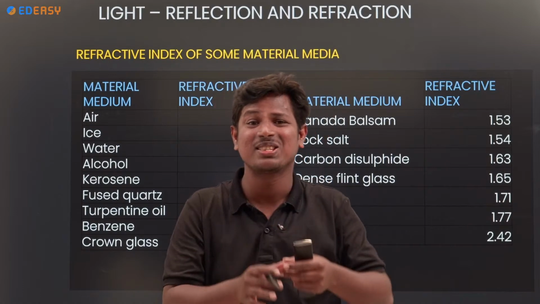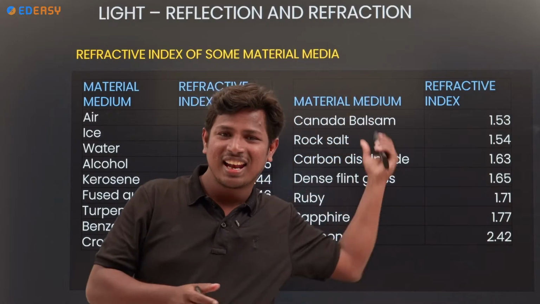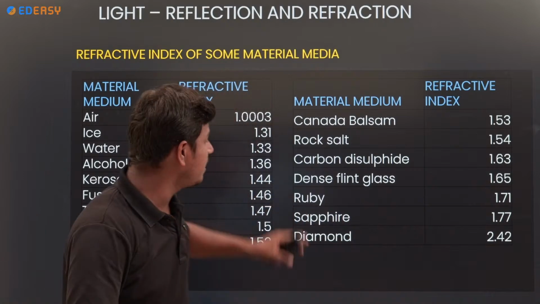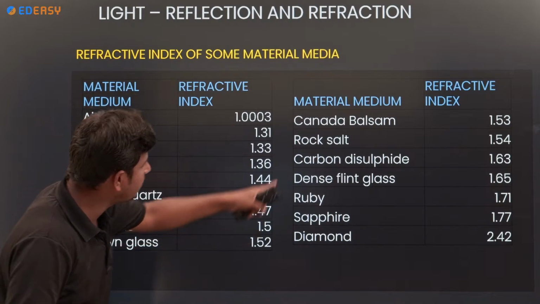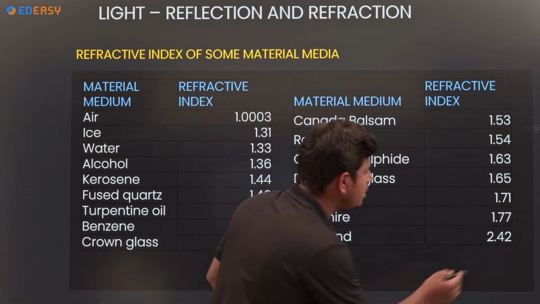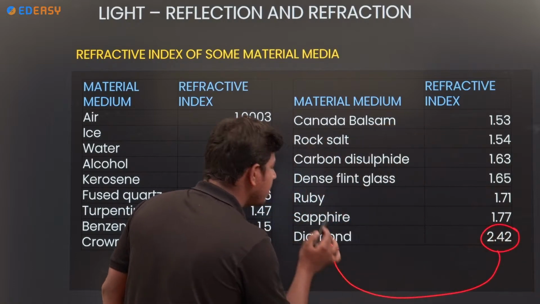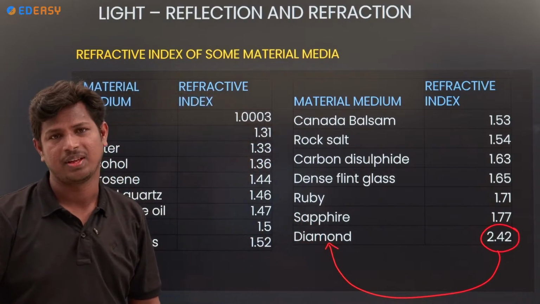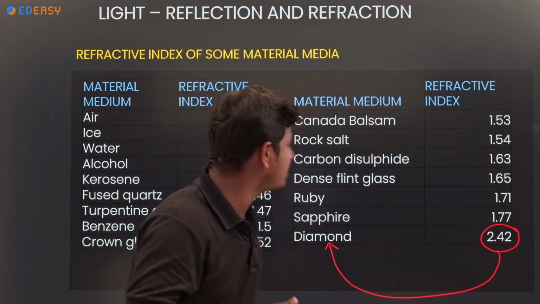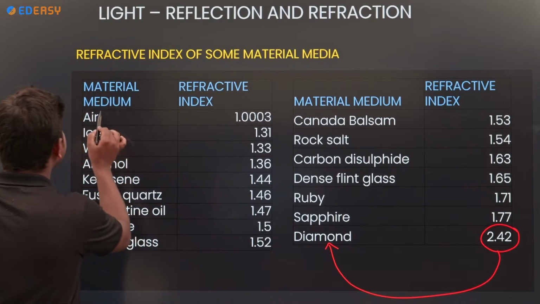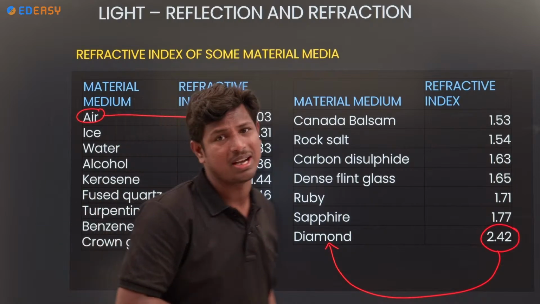Even in your class you do the same thing, topper and the weakest, and the remaining are just like the table. See, which is the highest refractive index? Look at that, which material has the highest refractive index? 2.42. Diamond has the greater refractive index. Diamond is the topper in refractive index. And which is less? Air has the lowest refractive index compared to other materials.